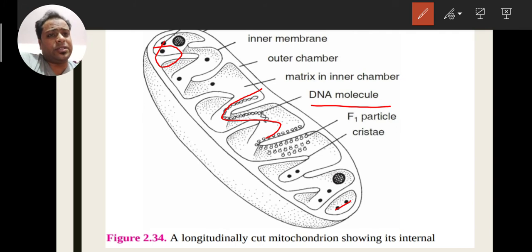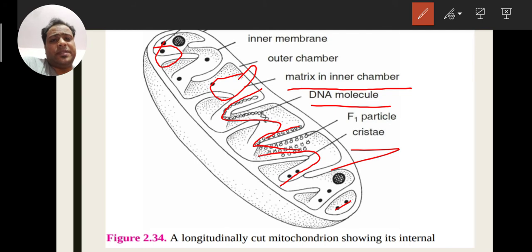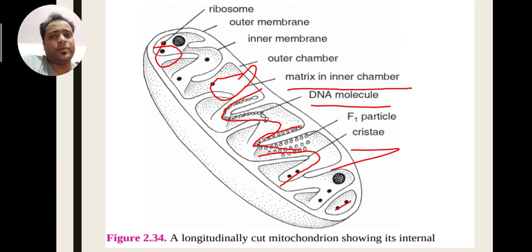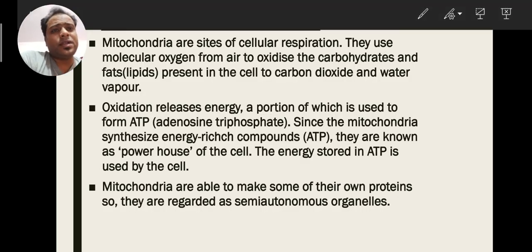Now the structure is like this. See, the matrix is present here. The matrix is proteinaceous in nature. They have cristae, these finger-like projections, these folds are called cristae. So this is the basic structure of mitochondria. You have to practice it twice or thrice, because the structure of mitochondria many times comes in exams, so you have to practice properly. Now what are the functions of mitochondria?